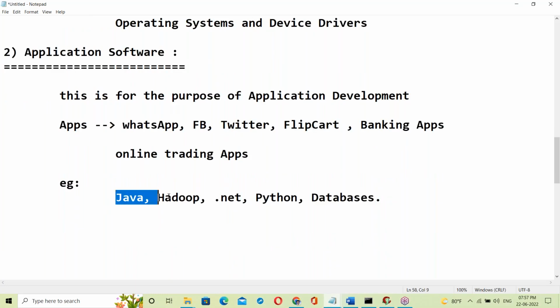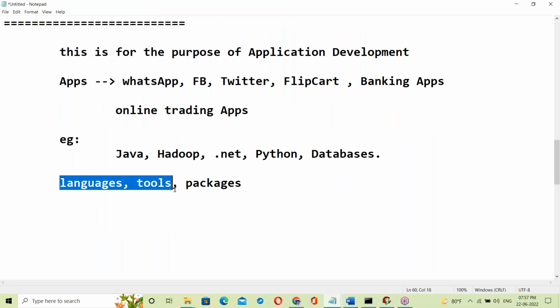See, in software there are many technologies, more than 100 technologies we are using. Many technologies like languages, many languages we are using. There are some languages, some tools, and packages like this.